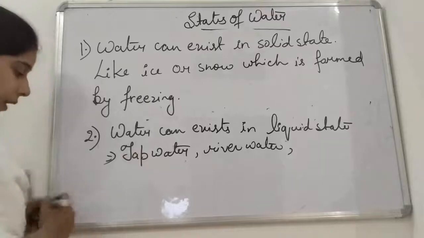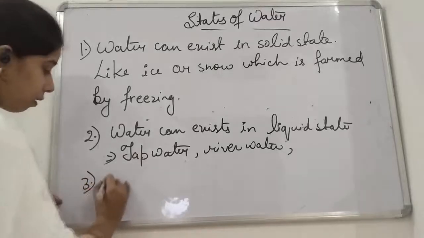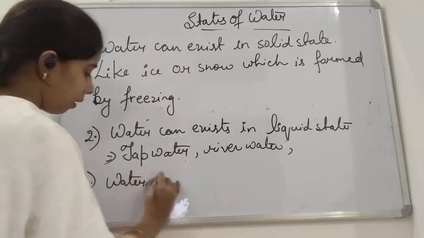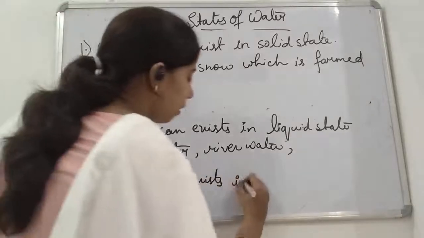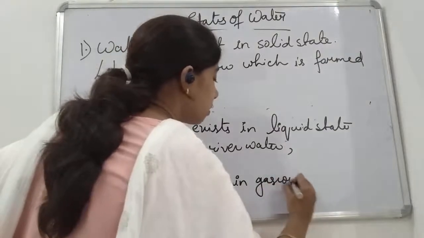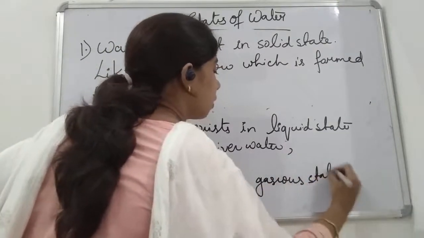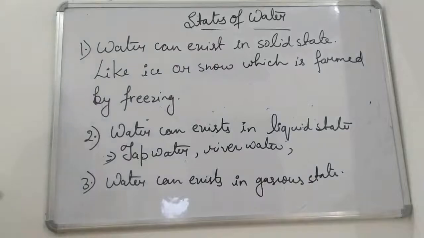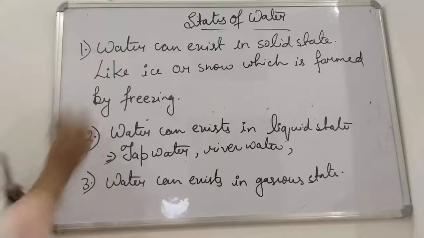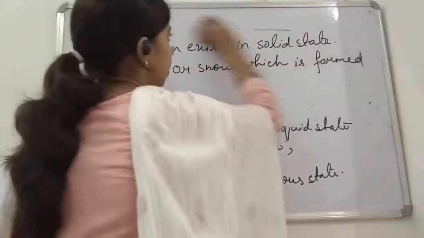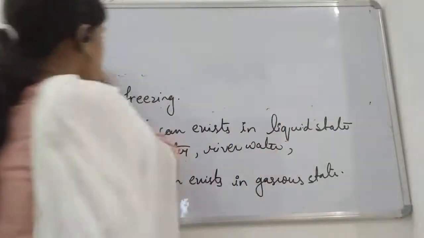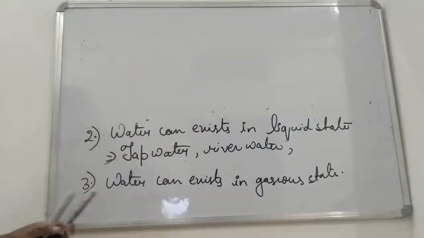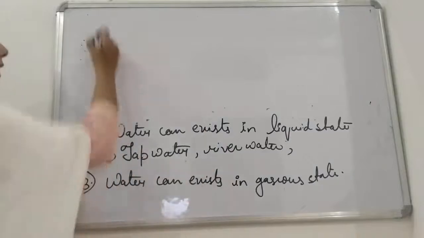Okay, students. Then the next one is water can exist in gaseous state. How does it occur, students? So, it can exist in a gaseous state.